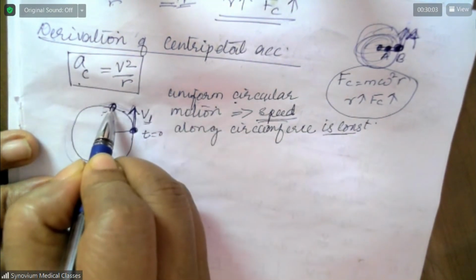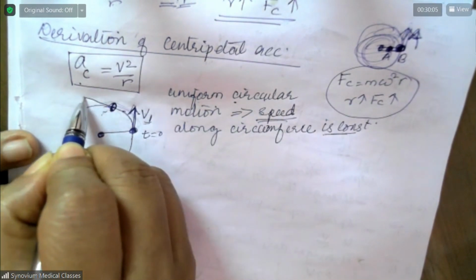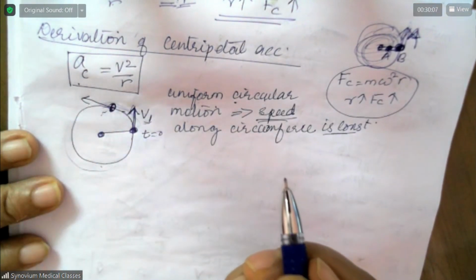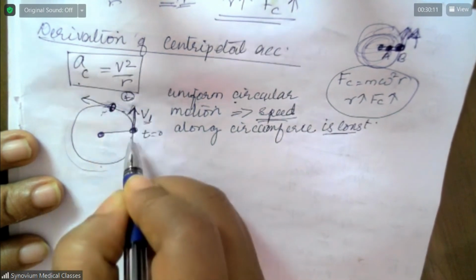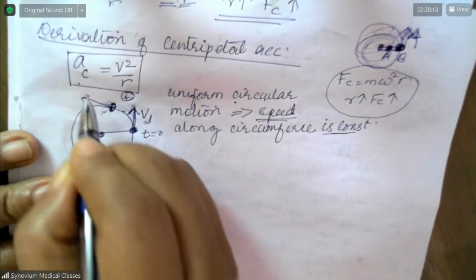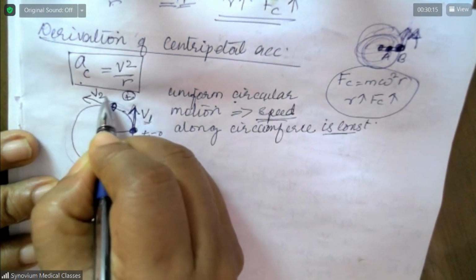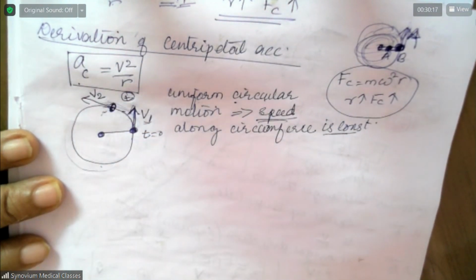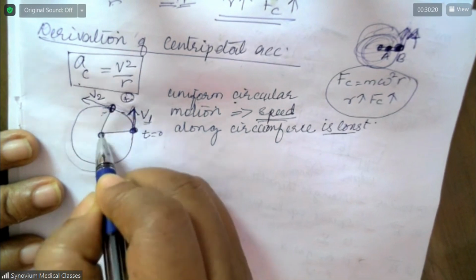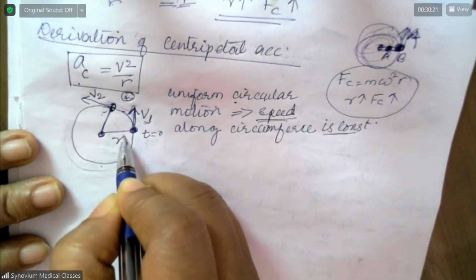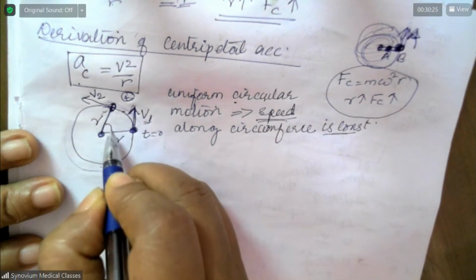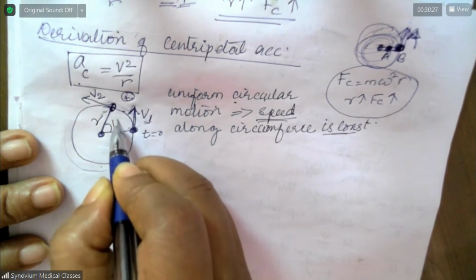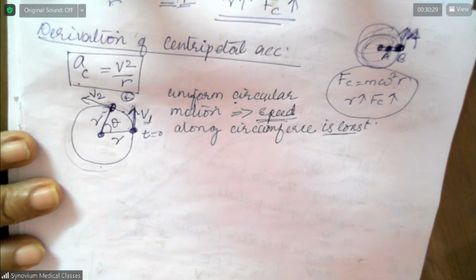So what is the direction of the velocity here? This way. Okay. Now after a time t, this one reaches there. So its velocity is v2. And the radius at that point is r. This is r, this is also r. Let the angle made between these two positions be theta.